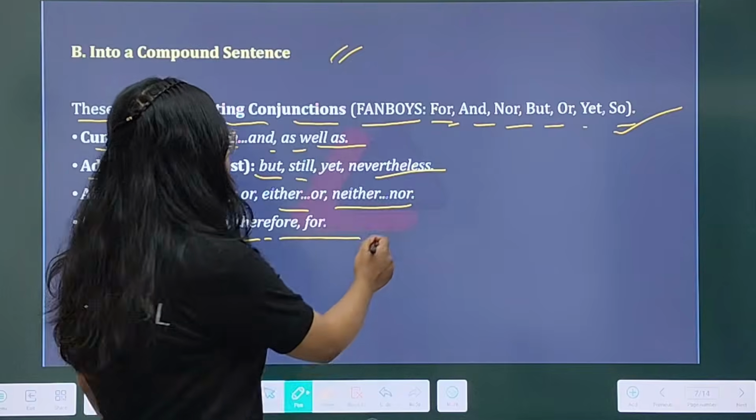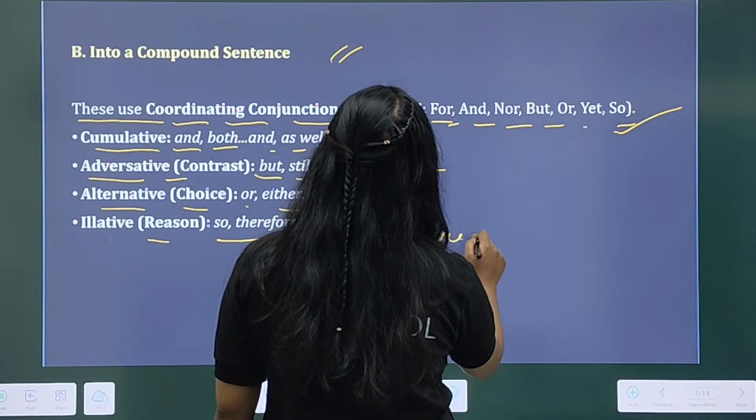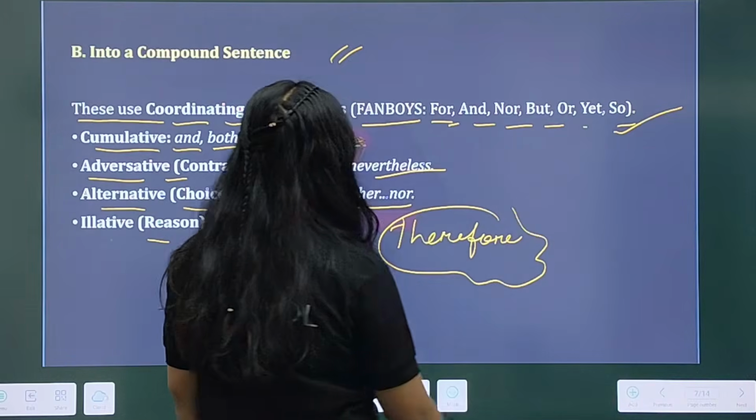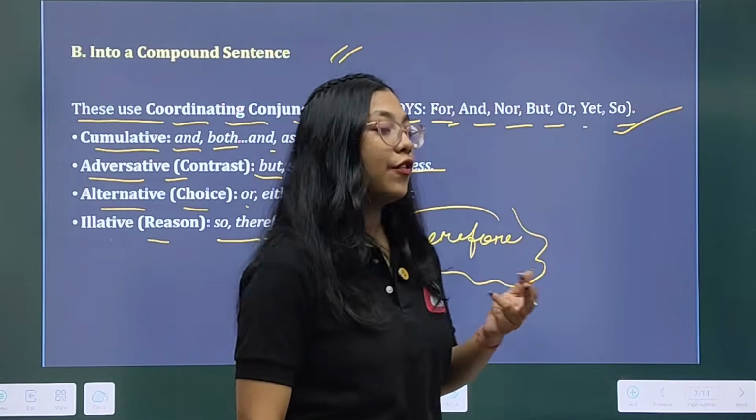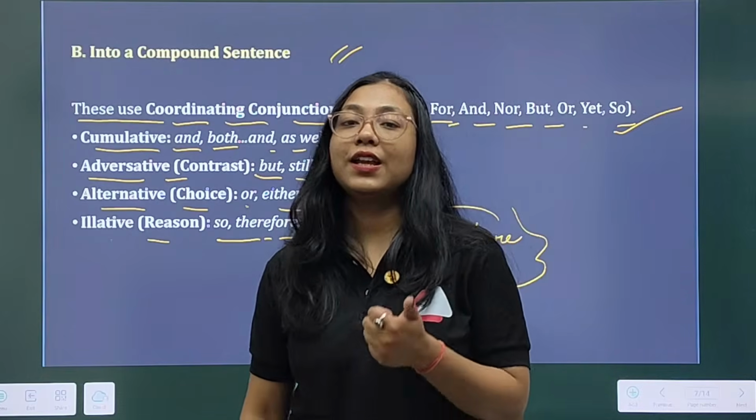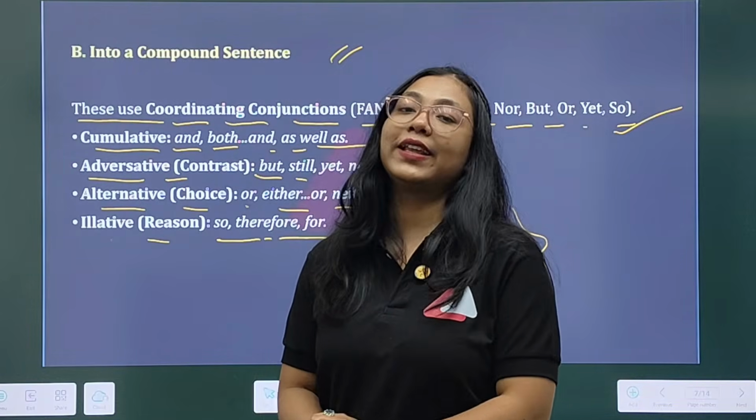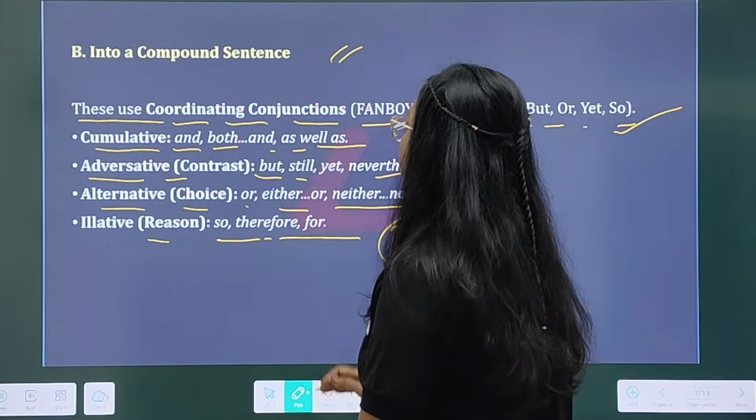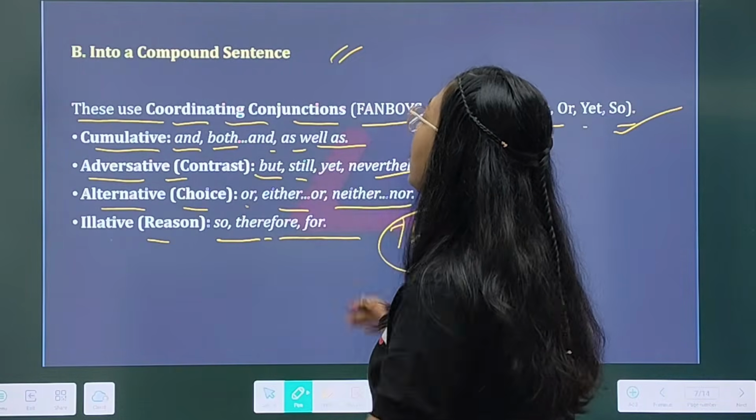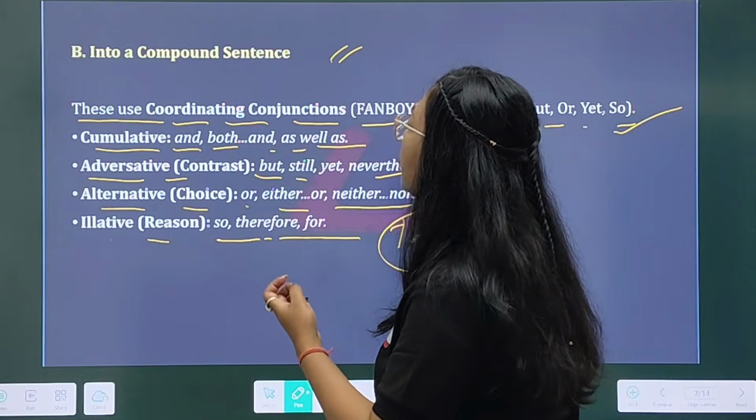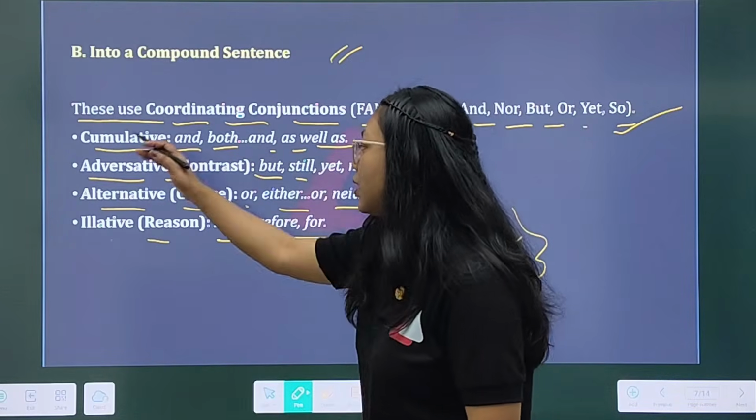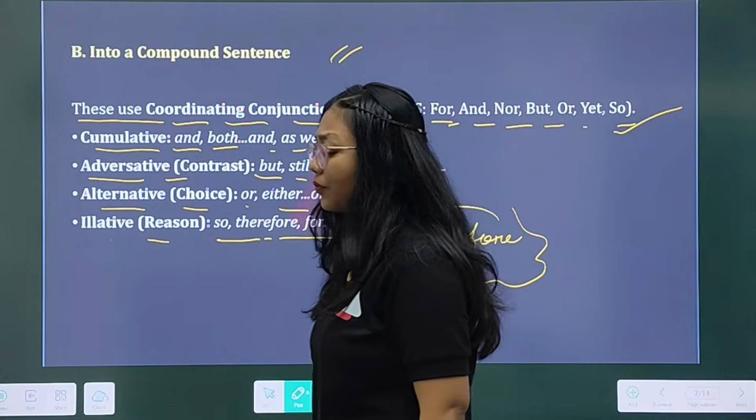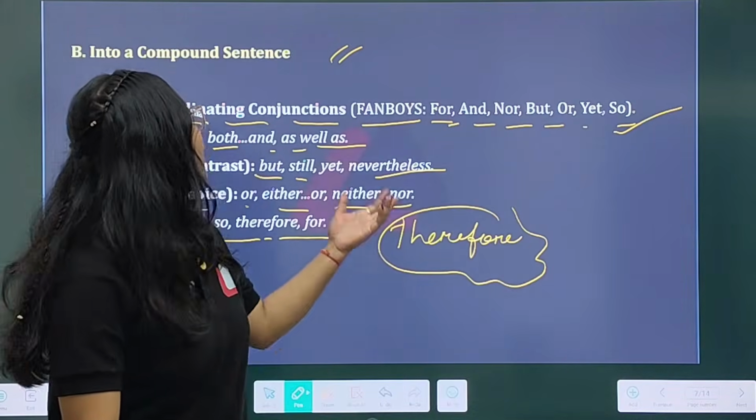Therefore, ami to jano, we know how to use therefore, right? We are aware about this, how to use, when to use therefore. Therefore he returned to his place, or something like that. Okay, so we know the uses of so, therefore, and for. So in case of compound sentences, when you are about to combine a sentence, you can use all this, turning it into a compound sentence.